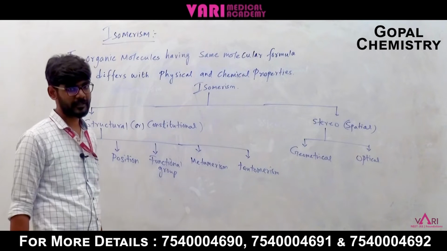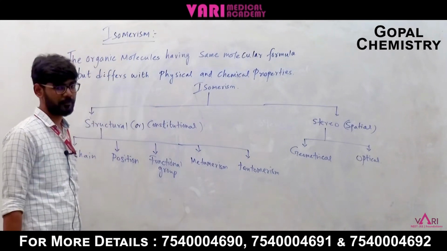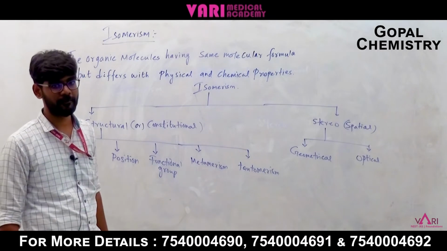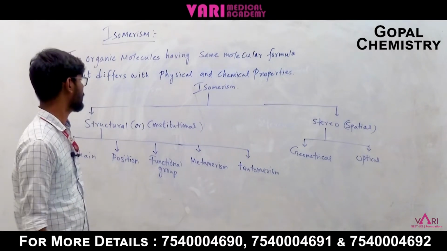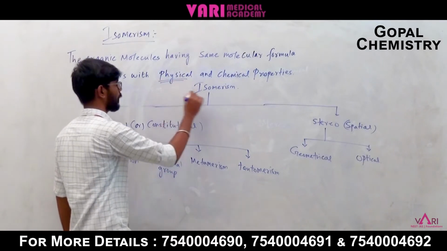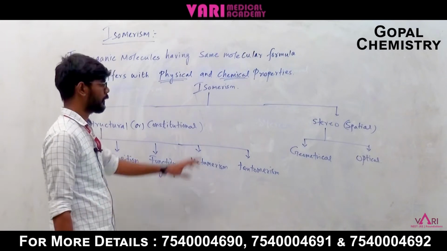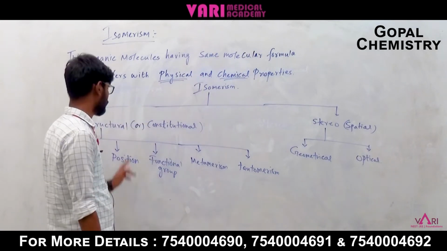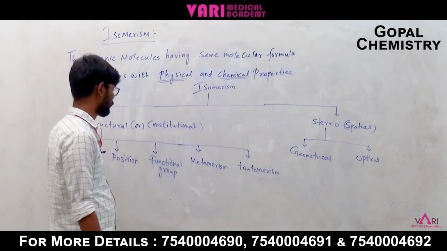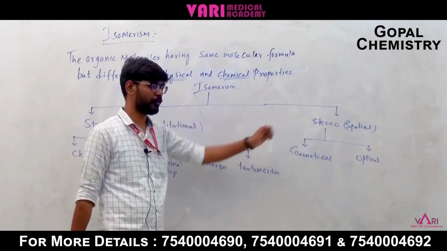So this gives numerous applications for organic compounds, and we are going to discuss isomerism. In simple words, isomerism is organic molecules having the same molecular formula but differing in physical and chemical properties. This is a very important phrase. Isomerism can be classified into two major sections: structural or constitutional, and stereo.